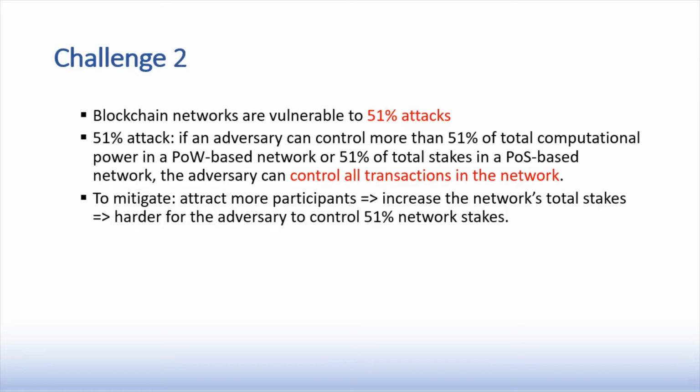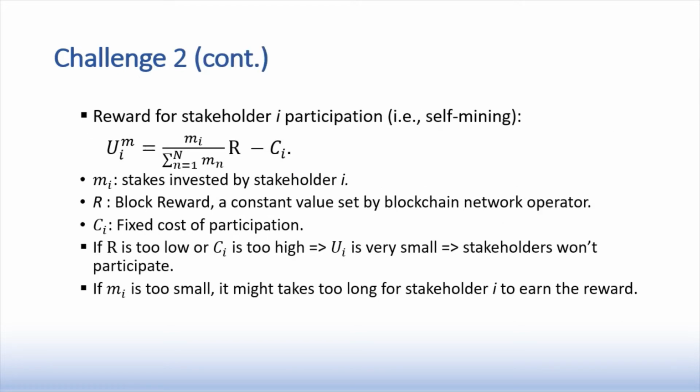In a proof-of-stake network, the reward for user participation is determined by this formula. It is determined by the proportion of stake that the user invests in the total stake of the network, multiplied by the block reward, which is a number of coins, for example, in a cryptocurrency network, and it is set by the blockchain network operator, minus a fixed cost for participation.